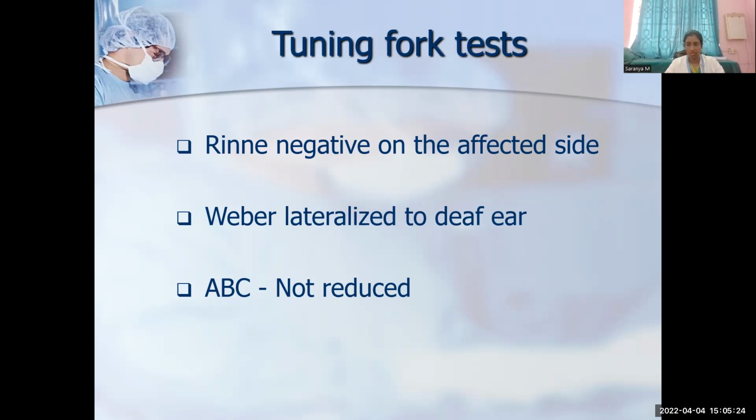If the patient and the examiner hear for the same duration, then it is normal, ABC is not reduced. If the examiner hears for a longer duration than the patient, then it means his bone conduction is reduced, which indicates that the patient has some sort of sensory neural hearing loss.